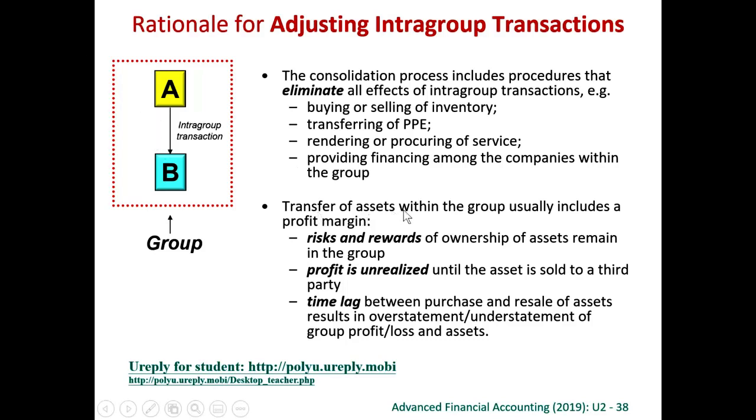So transfer of assets within the group usually will include a profit margin. This margin is regarded as unrealized until we really have a transaction with an outside party. If this is just a transaction within the group, we say that the risk and reward of ownership of the asset remain within the group, and therefore the profit is unrealized until we really sell it to a third party.